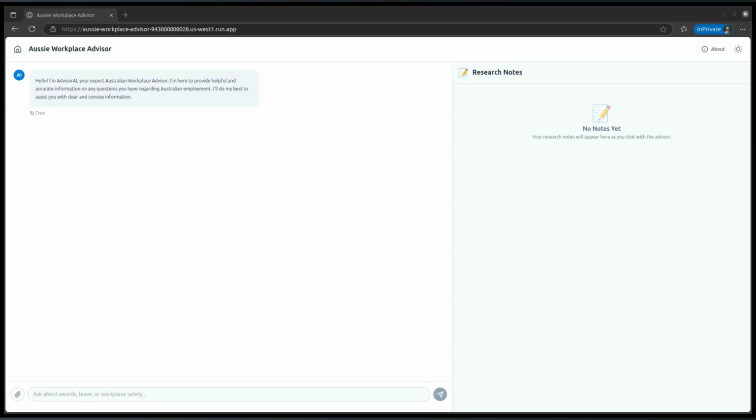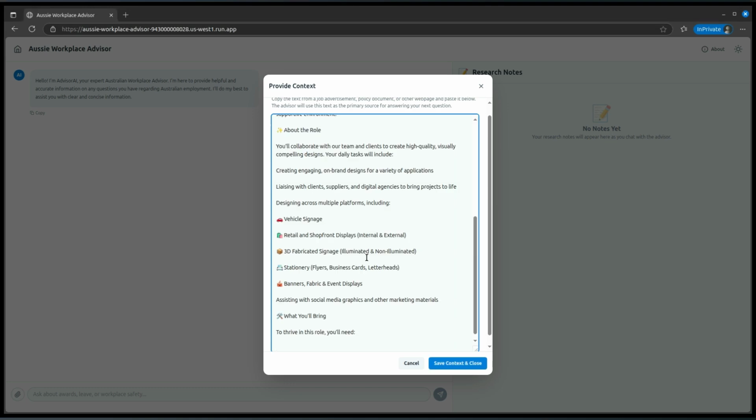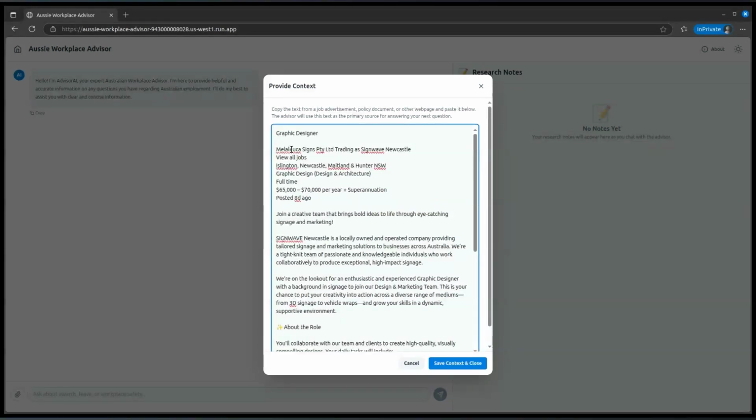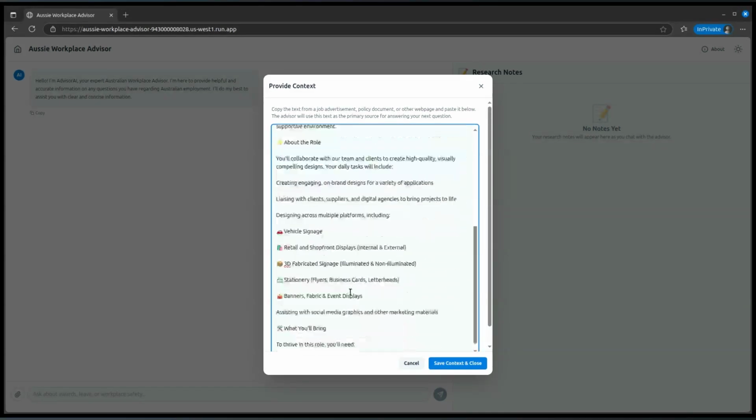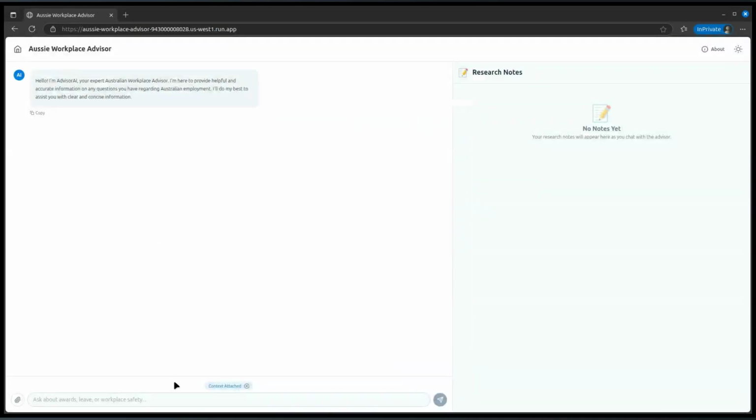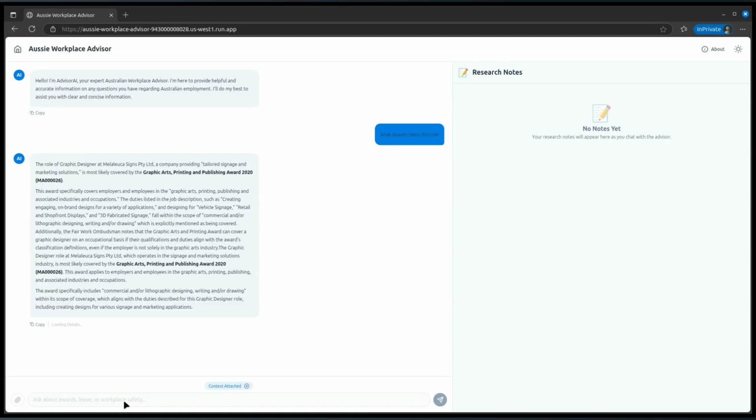Okay, so I'm just going to grab this role and we can paste it into the context so we don't fill up the chat. So you can see it's a graphic designer in Newcastle, etc. So we'll save that. So that now has become part of the context for the chatbot. So what award covers this role? And so it knows that the role we're talking about is what we just pasted into that context block, because that's being inserted as part of the chat. So you don't see it, but it's going in there at the same time.